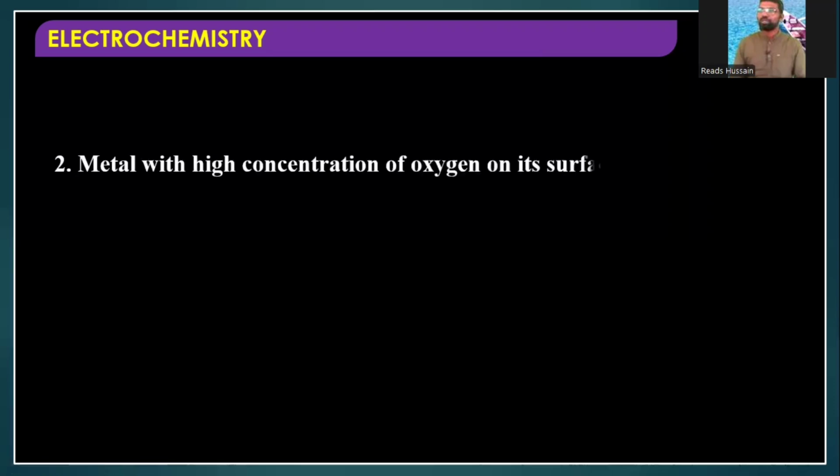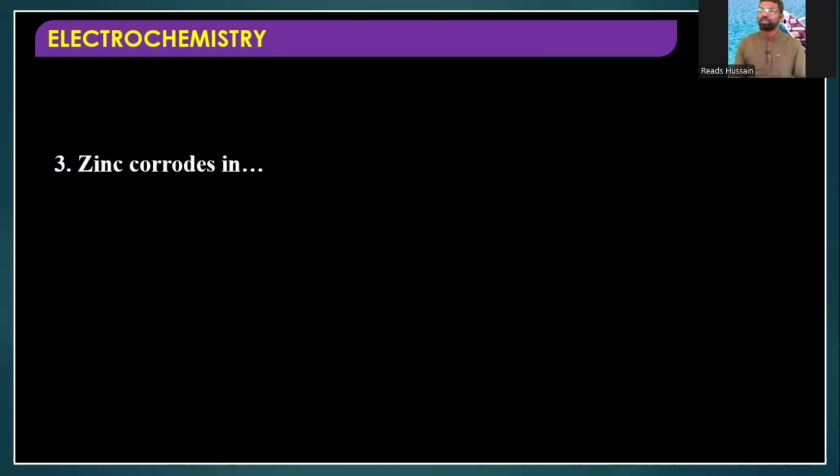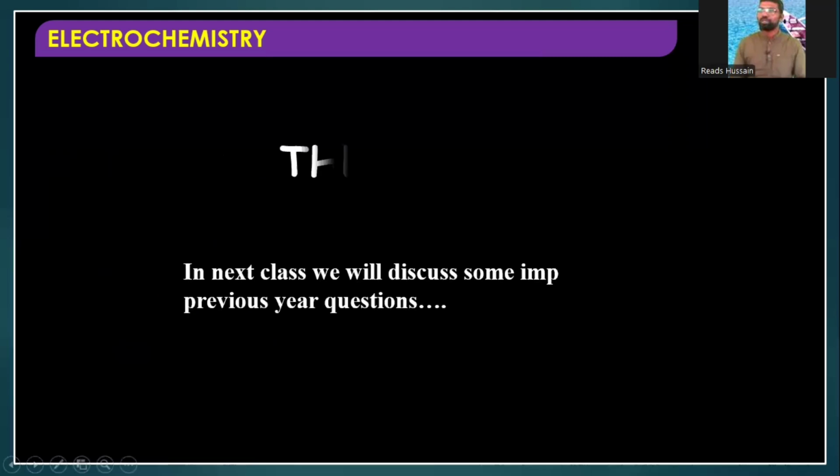Next, a metal with high concentration of oxygen on its surface, wherever oxygen and water vapors are present, acts as anode, cathode, electrolyte, or insulator? That is the cathodic part, no? Wherever oxygen is present, when oxygen undergoes reduction, that part is the cathodic part. Next, zinc corrodes in: 2M alkaline solution, 2M acidic solution, or 2M neutral salt solution, all the above? M means molarity. The answer is 2M acidic solution, right? This is an important point not covered in our discussion. And this is the end of the class.